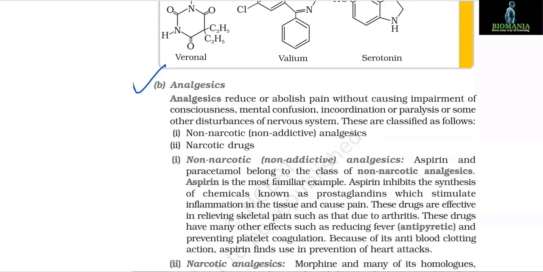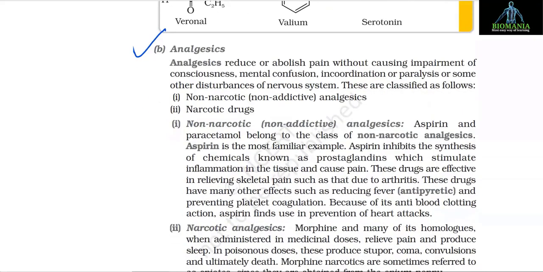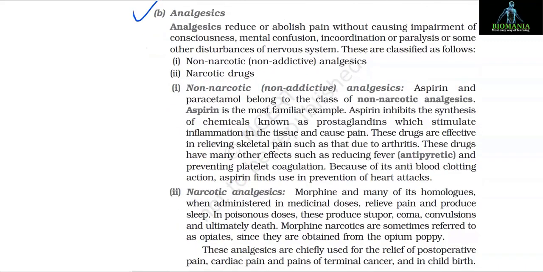B. Analgesics. Analgesics reduce or abolish pain without causing impairment of consciousness, mental confusion, incoordination or paralysis, or some other disturbance of the nervous system. These are classified as follows. Number 1, non-narcotic, that is non-addictive analgesics. Number 2, narcotic drugs.